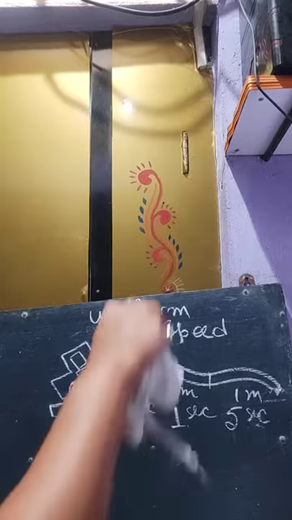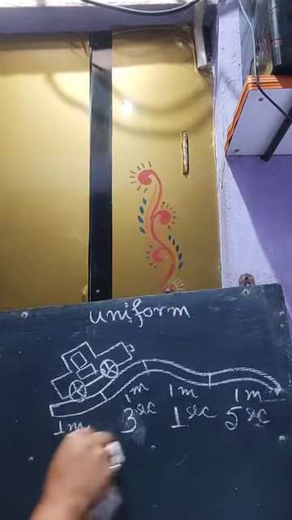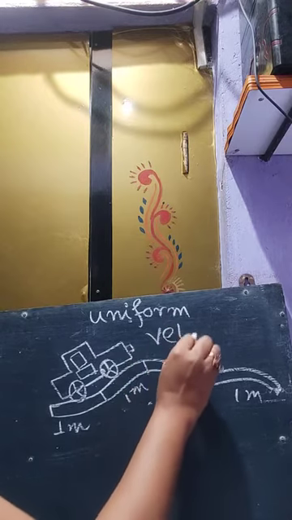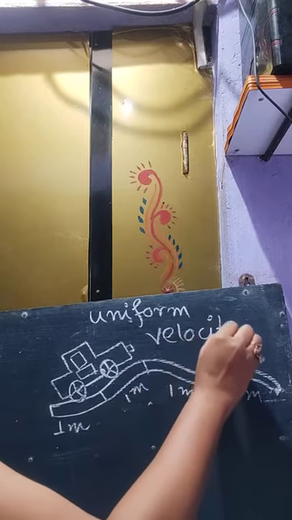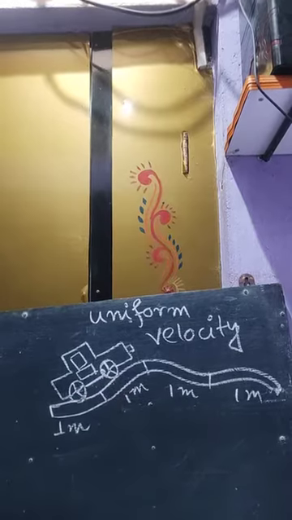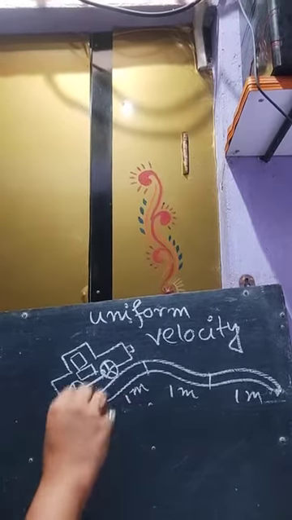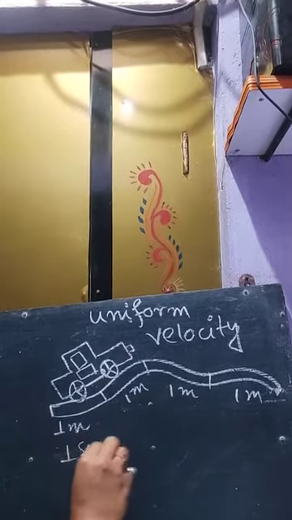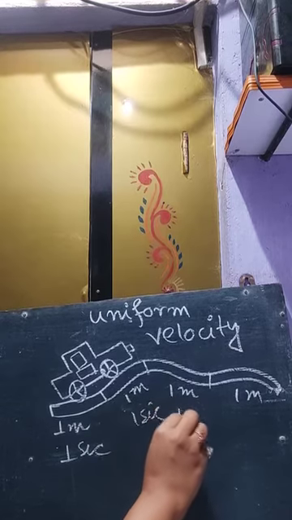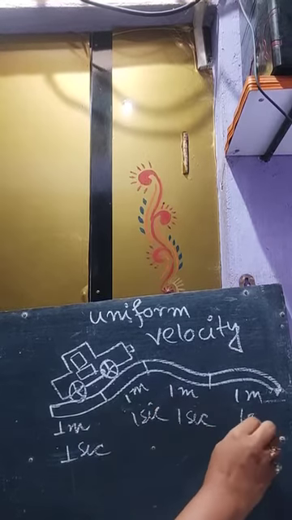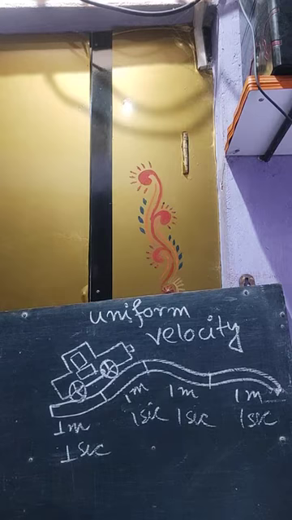Now coming to uniform velocity. For uniform velocity, the concept is the same as uniform speed.